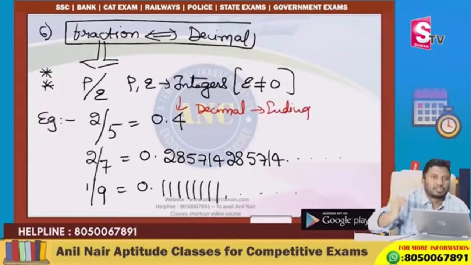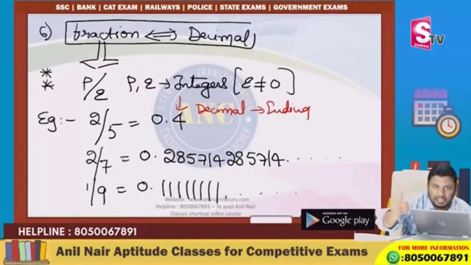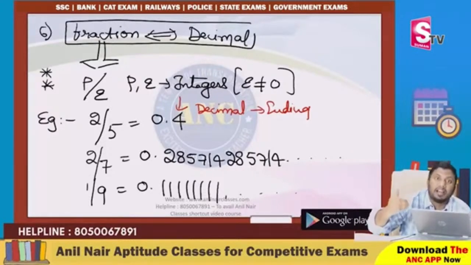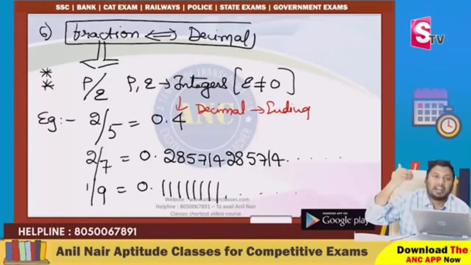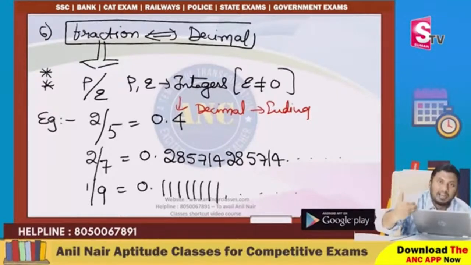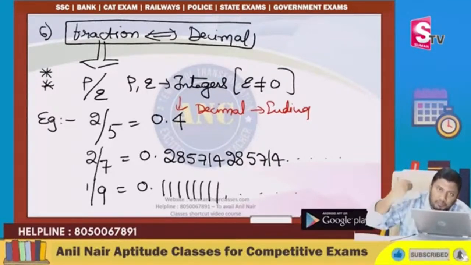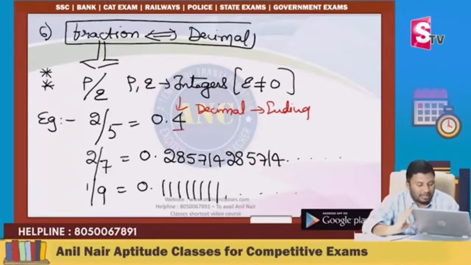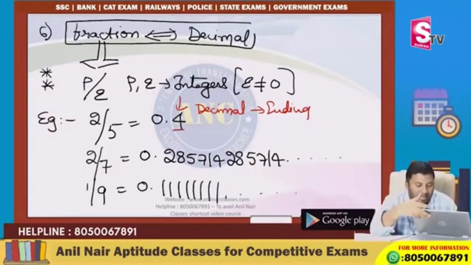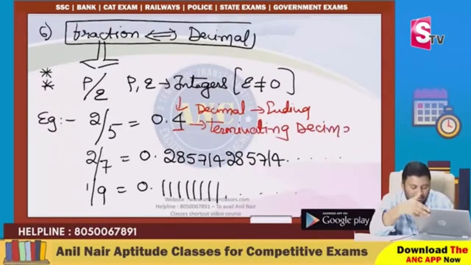It is ending. Suppose we say VT terminus, Nampalli terminus. Terminus means it is the dead point. You take any railway station, we call it a bus terminal, a railway station terminal. Terminal means that one thing which ends. There are no further values. So 0.4 is terminating, which is ending. This is called the terminating decimal.